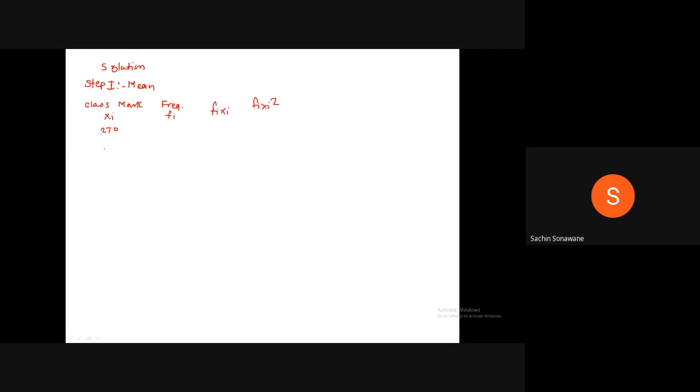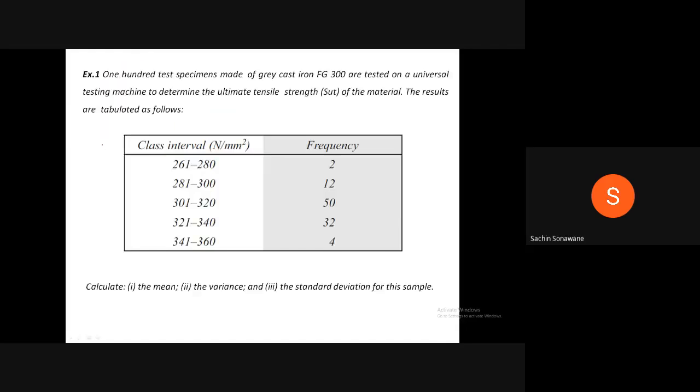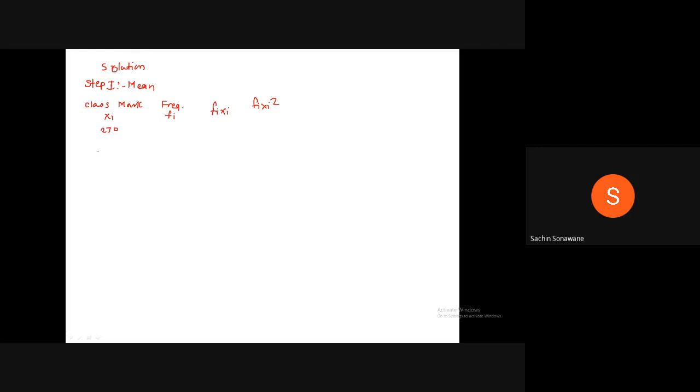Therefore, first of all, we will write down the class marks: 270, which is the mean of 260 plus 280, then 290, 310, 330, 350. Then we have to write the total.